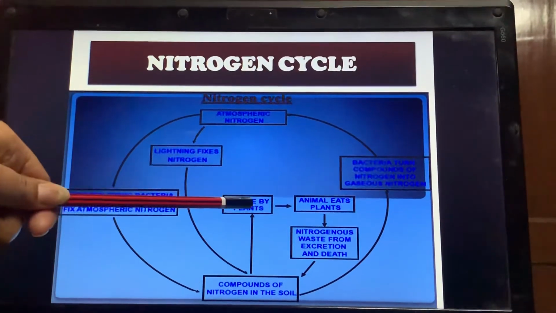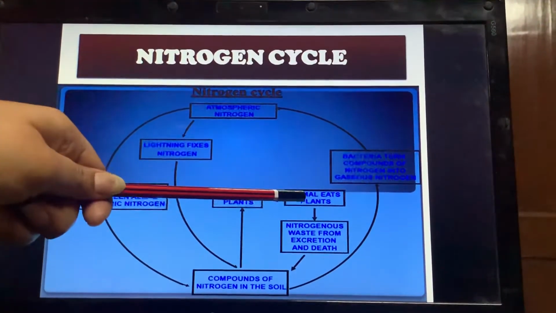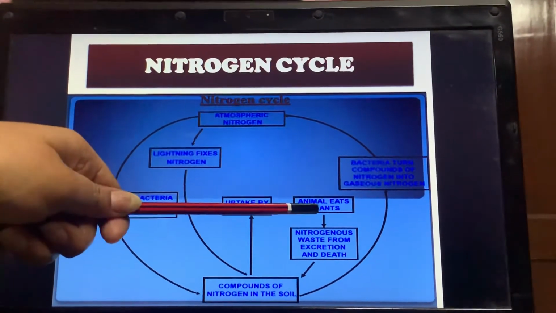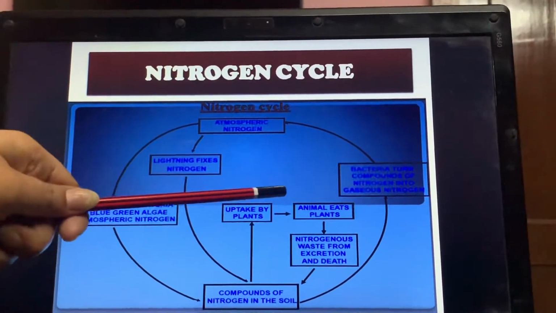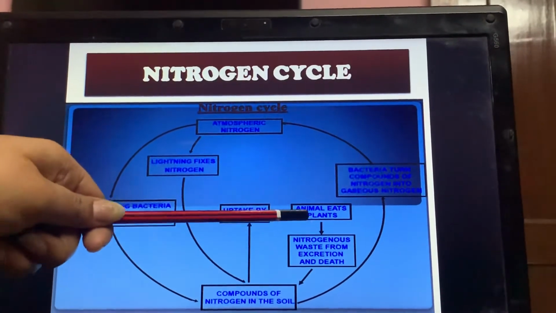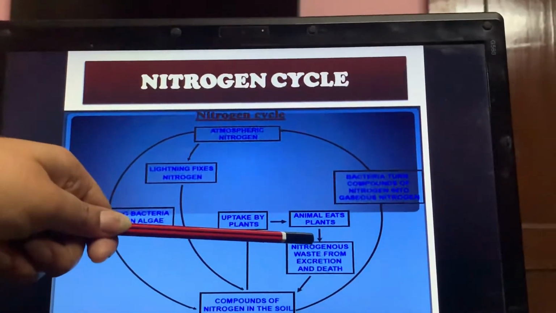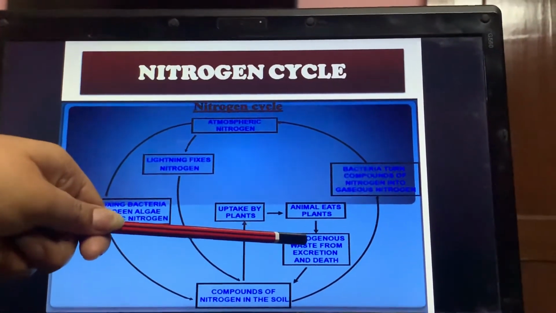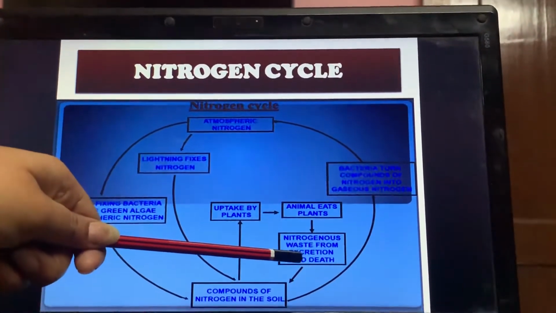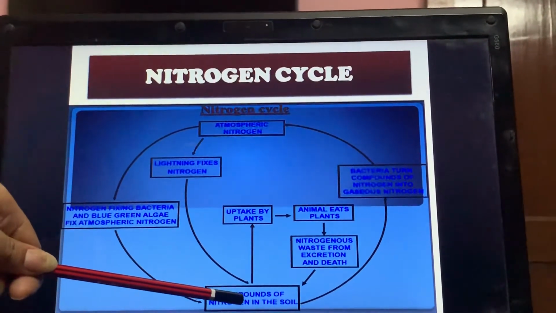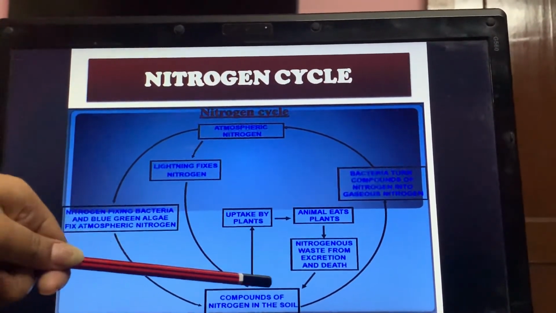So when these plants are eaten by animals, this nitrogen goes into the animals, right? When these animals die, or when nitrogenous waste like urine is released, the compounds of nitrogen come into the soil again.